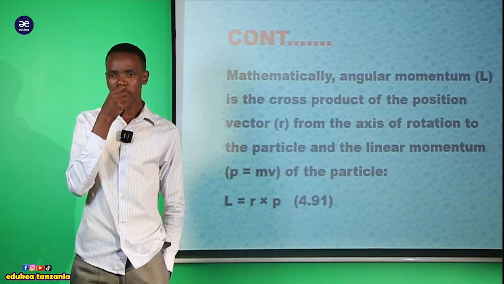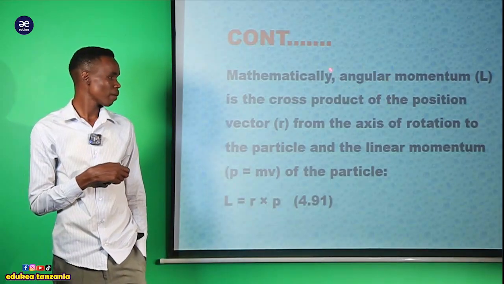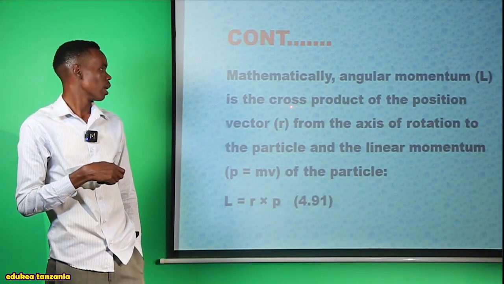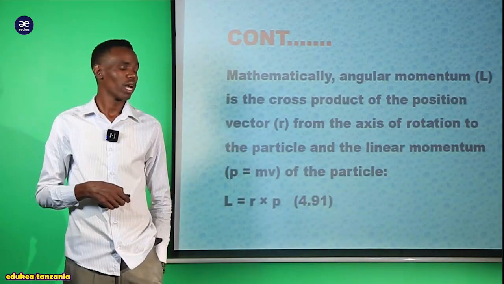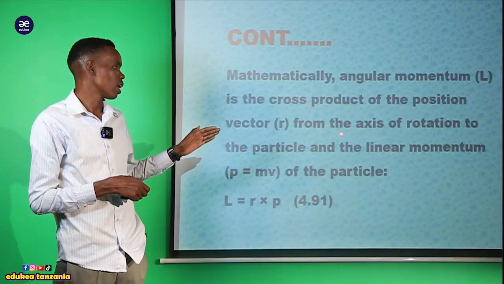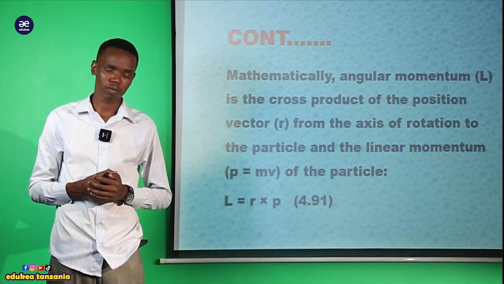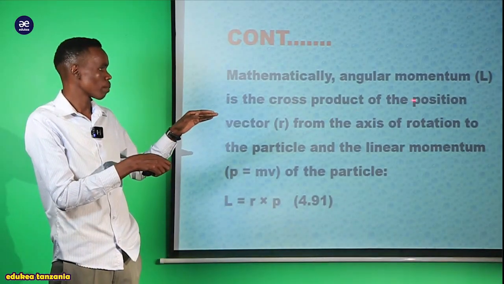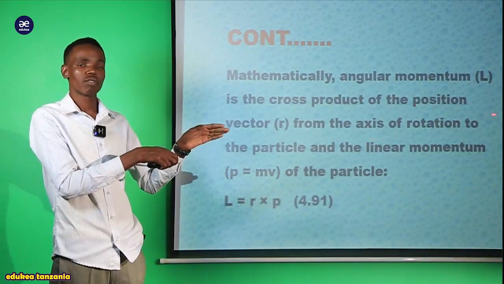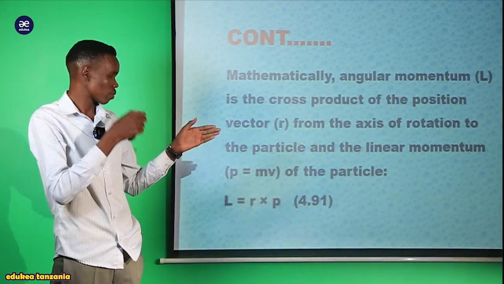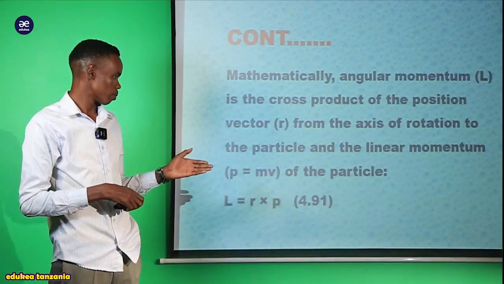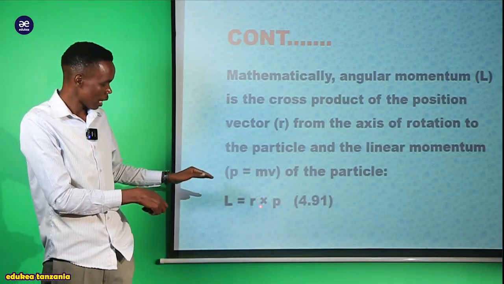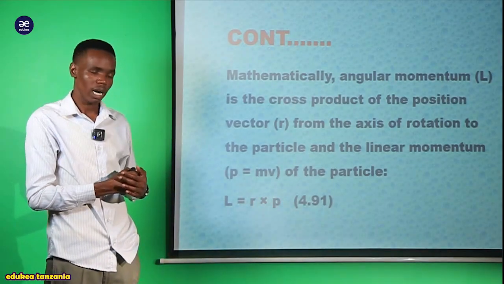Mathematically, we say that this angular momentum can be expressed as the cross product of the position vector from the axis of rotation to the particle and the linear momentum. As we see, we get this angular momentum by crossing the radius with the linear momentum.